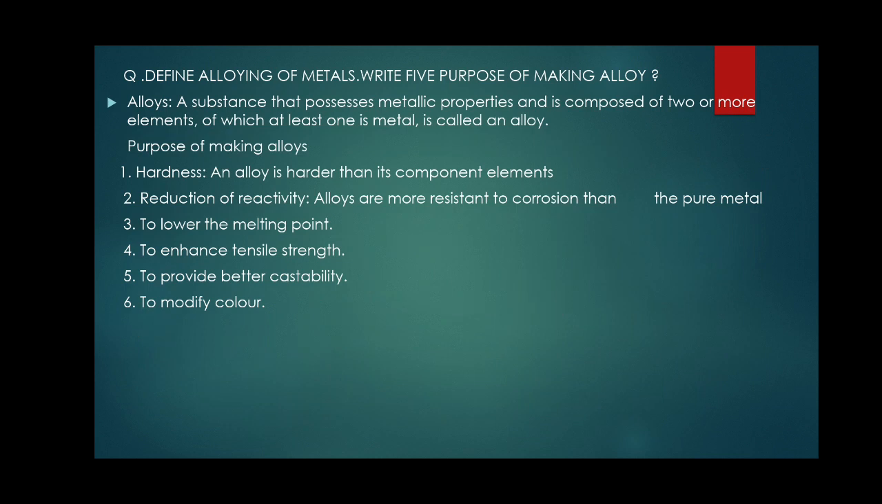To lower the melting point. Whenever a solid is heated to a certain temperature, it melts; that is called the melting point, where a solid is converted into liquid. To enhance the tensile strength, and to provide better castability. Casting is a technology in which metal is heated to a very high temperature until it becomes liquid, and you change the shape of the metal, or modify the color. So this is the complete answer for this particular question.